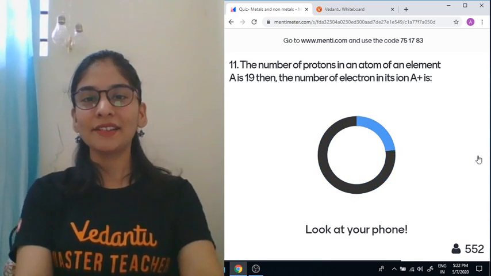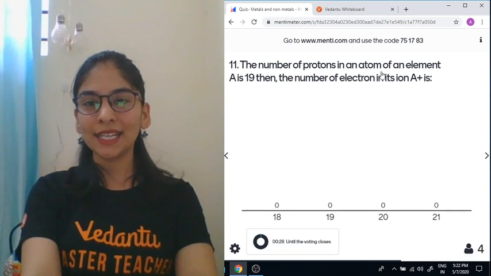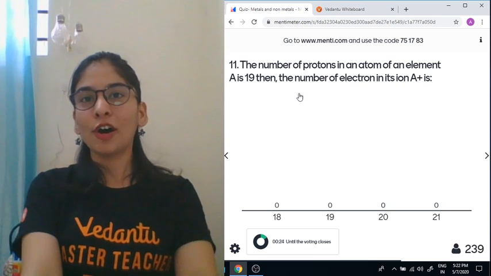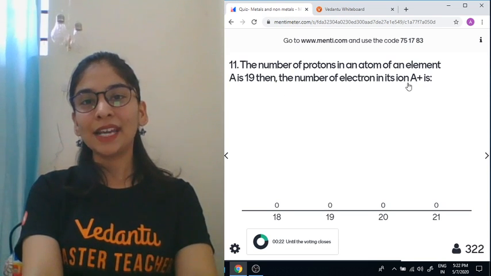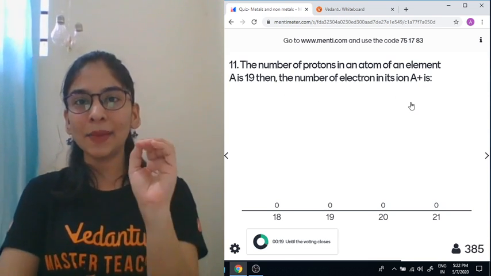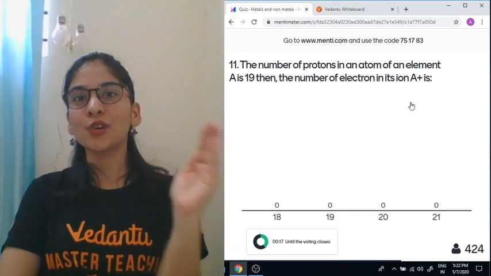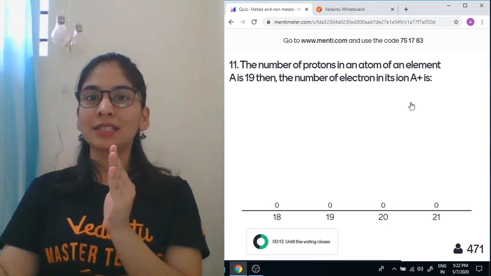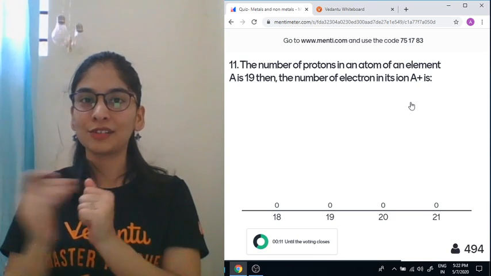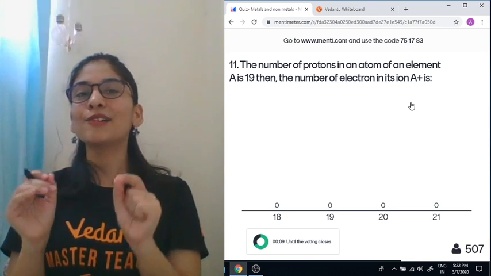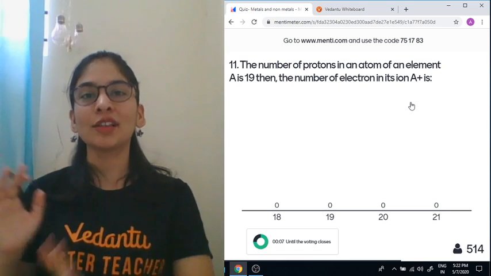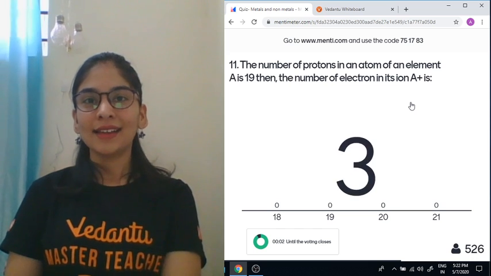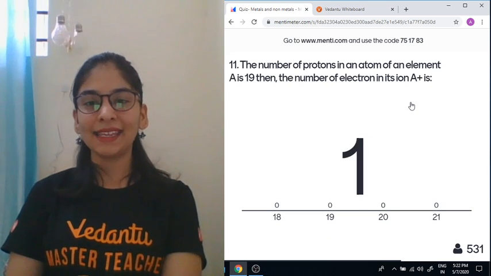All right, the question is: the number of protons in an atom of an element A is 19. The number of electrons in A plus, where A is the element. In elemental form, protons and electrons are equal, that is 19. A becomes A positive by loss of an electron. When this happens, what is the number of electrons left in A positive? Is that 18, 19, 20, 21? You have done this in ninth class. Let's see.